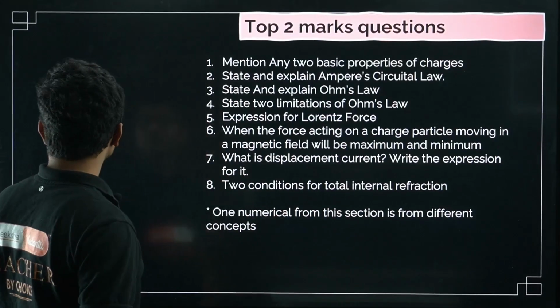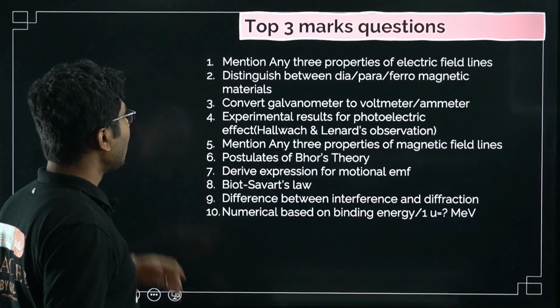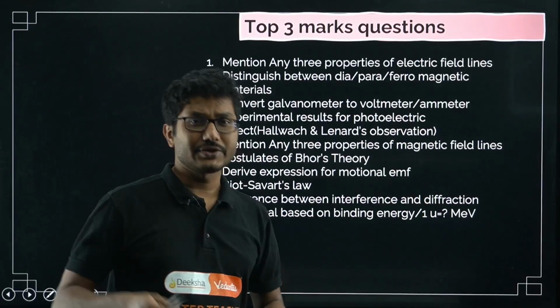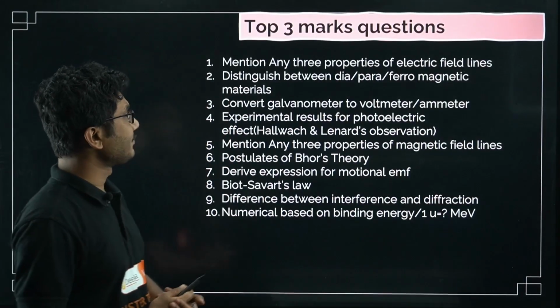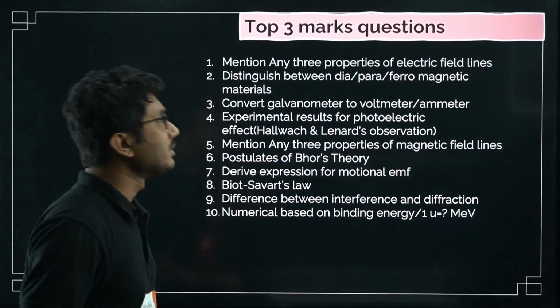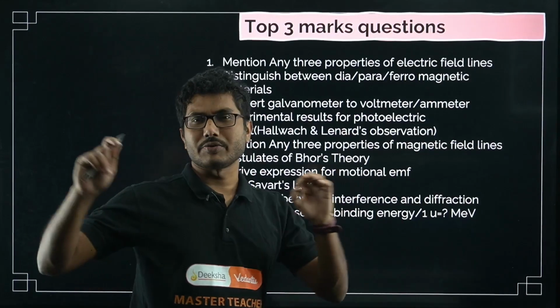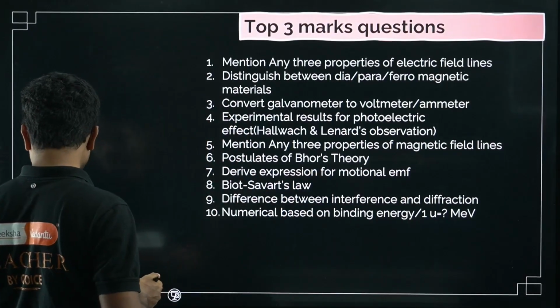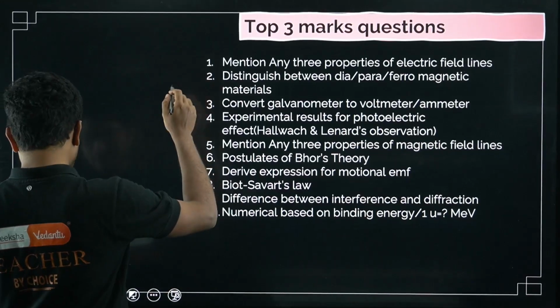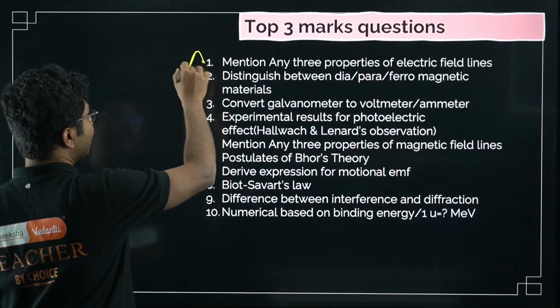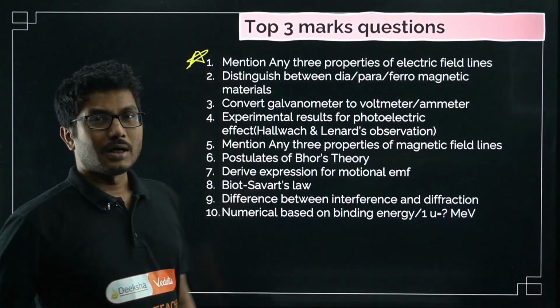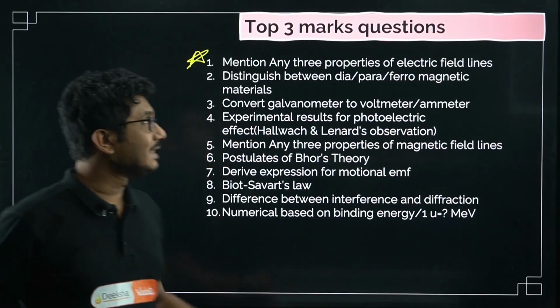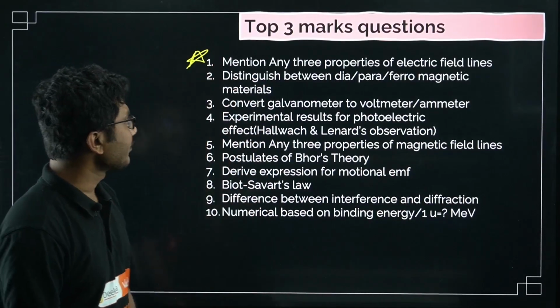Okay, now let's move on to the next part, that is 3-marker questions. Let's see a few 3-marker questions as well. Mention any 3 properties of electric field lines. Most asked question. Okay, the most asked question from this section is mention 3 properties of electric field lines. So this is obviously the most asked question in the PU board, and in the pre-board as well. We are seeing that this is the most commonly asked question.